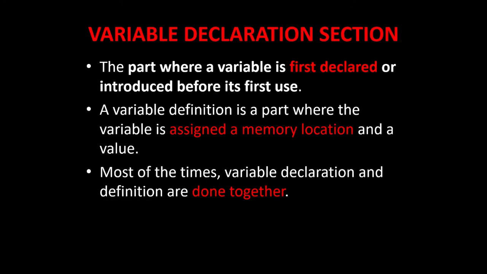Variable declaration section. The part where a variable is first declared or introduced before its first use. A variable is defined in a part where the variable is assigned a memory location and a value. Most of the time, variable declaration and definition are done together.